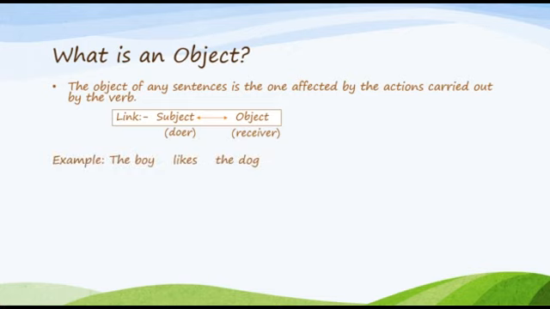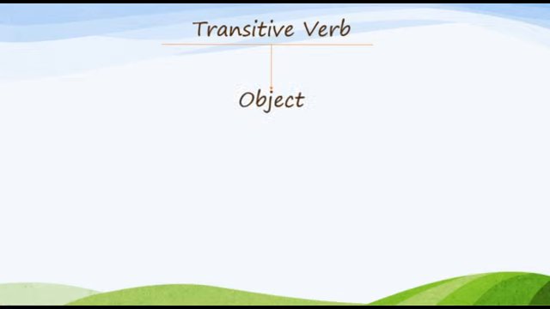For example, the boy likes the dog. In this sentence, the boy is the subject, likes is the verb, and the dog is an object, right? So a transitive verb needs an object, requires an object.